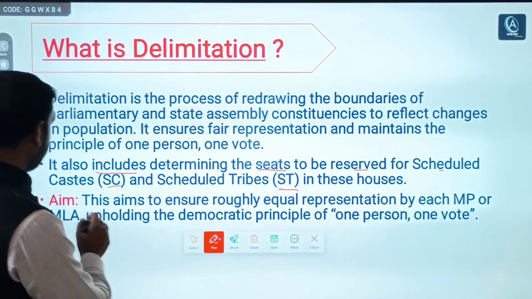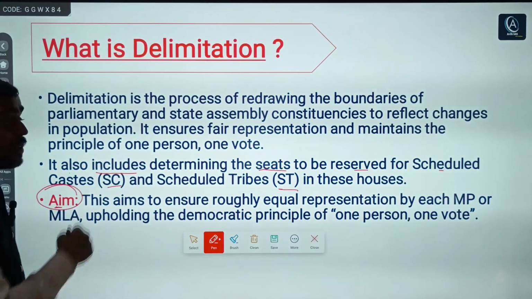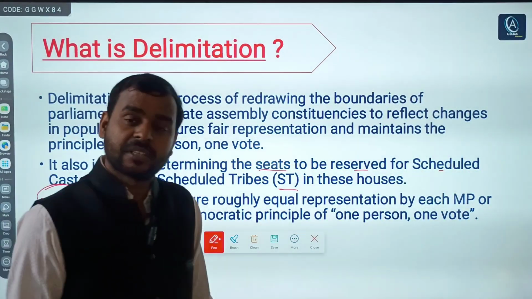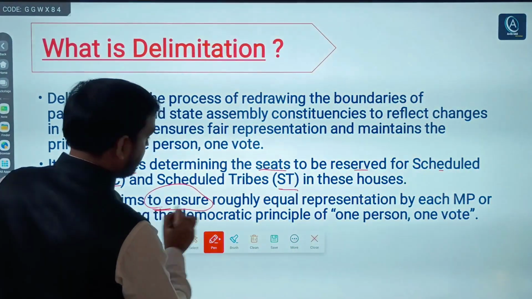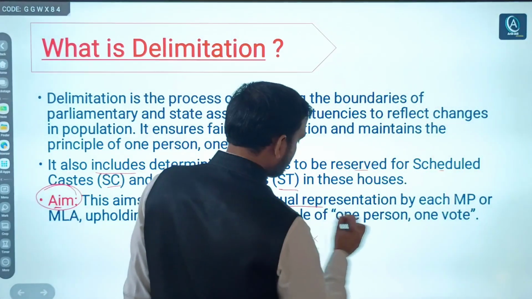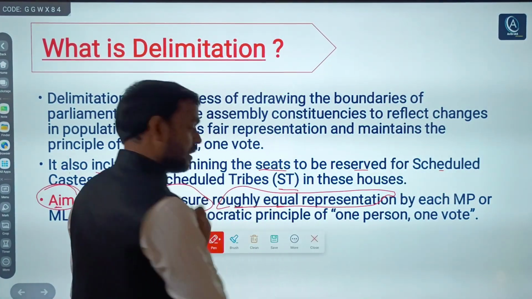Again, what is the aim of delimitation? The aim is to ensure roughly equal representation, right?